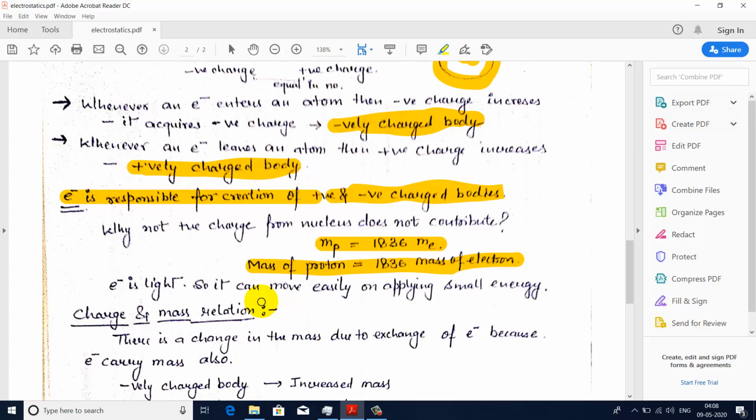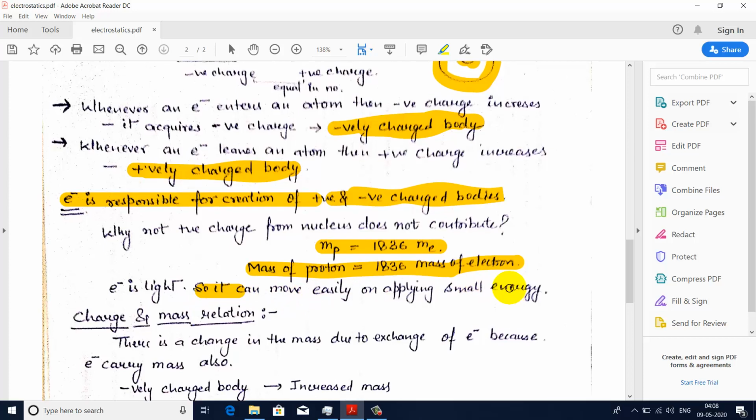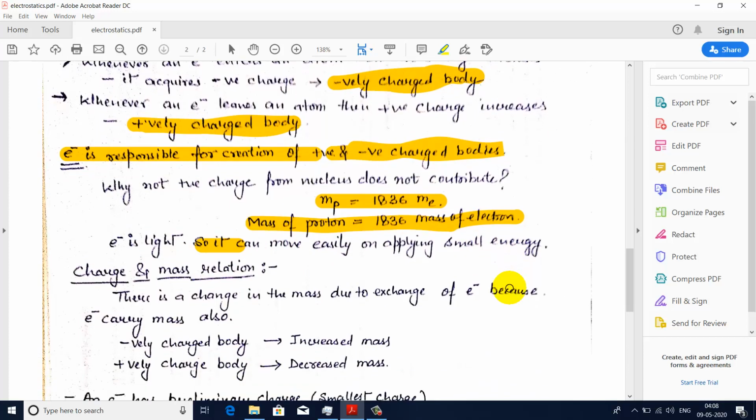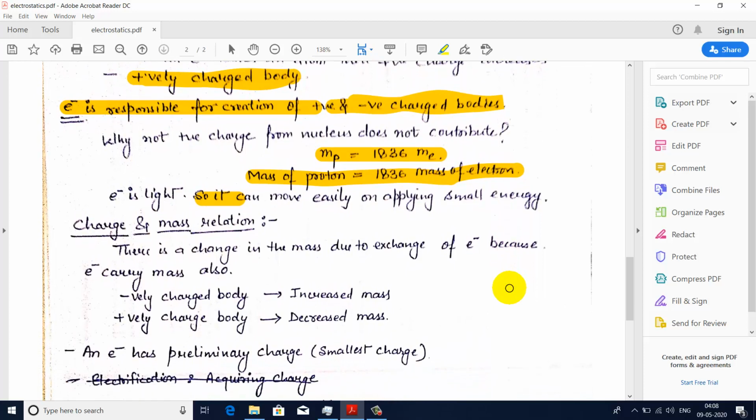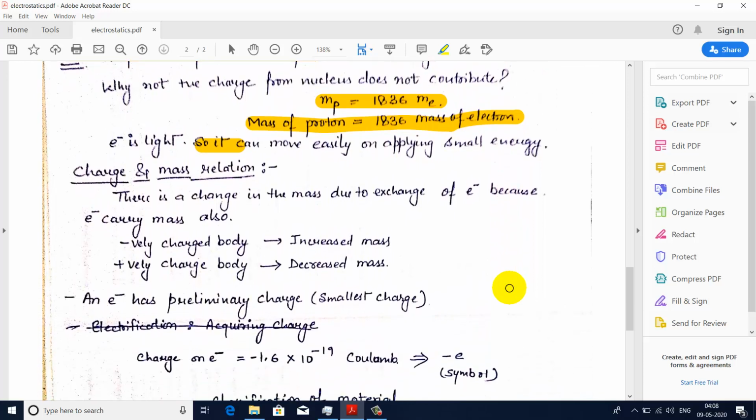So it is easy for an electron to enter or leave the atom as compared to a proton. It will require less energy because it is light, so it will require less energy to move from one place to another. That is why electron is responsible for creation of charged bodies, not proton.